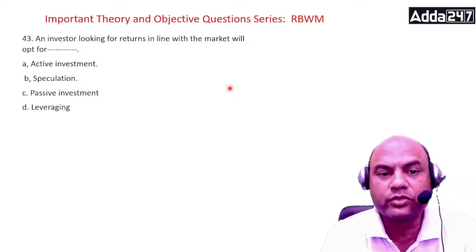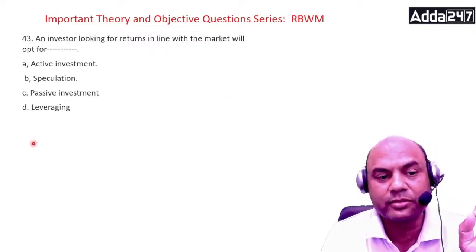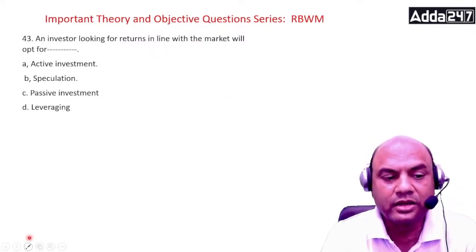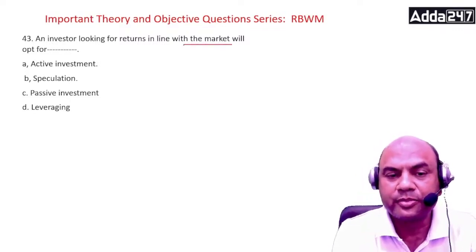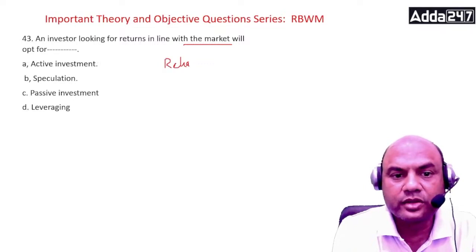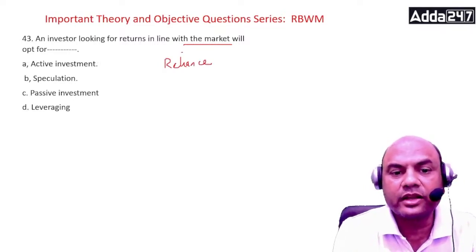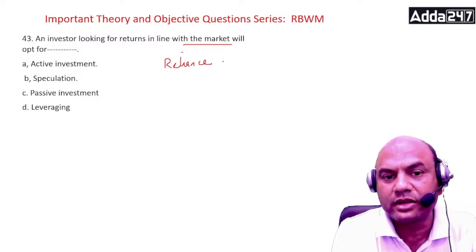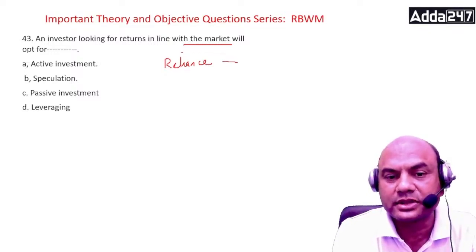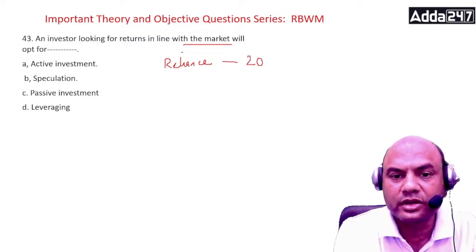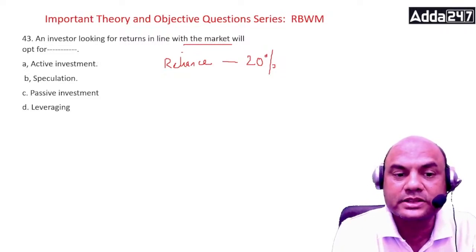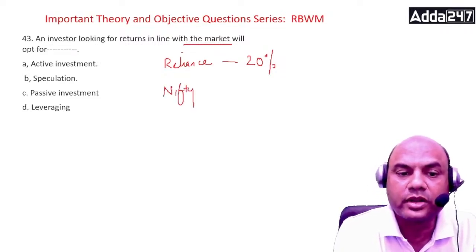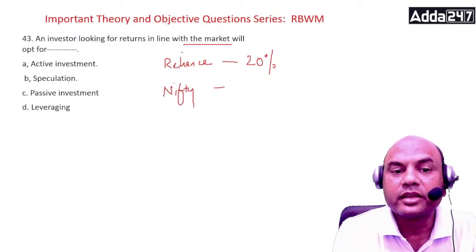So what will this investor go for? See here, in line with the market means what? This is known as benchmark. Let's say I'll give you an example. I am buying Reliance. If Reliance has given me returns of, let's say, 20% in 1 year, then the benchmark for Reliance is Nifty. Nifty 50 we call it, right? So this is known as a benchmark.